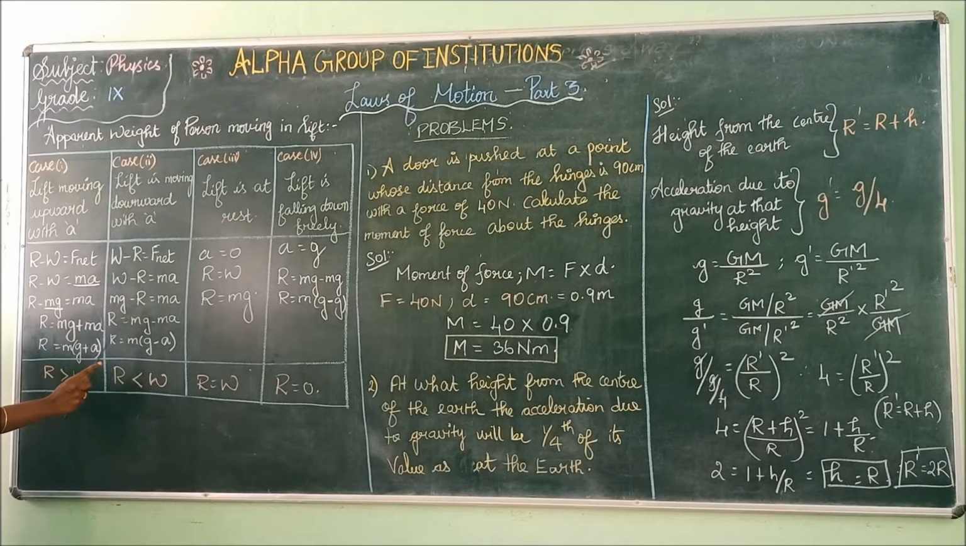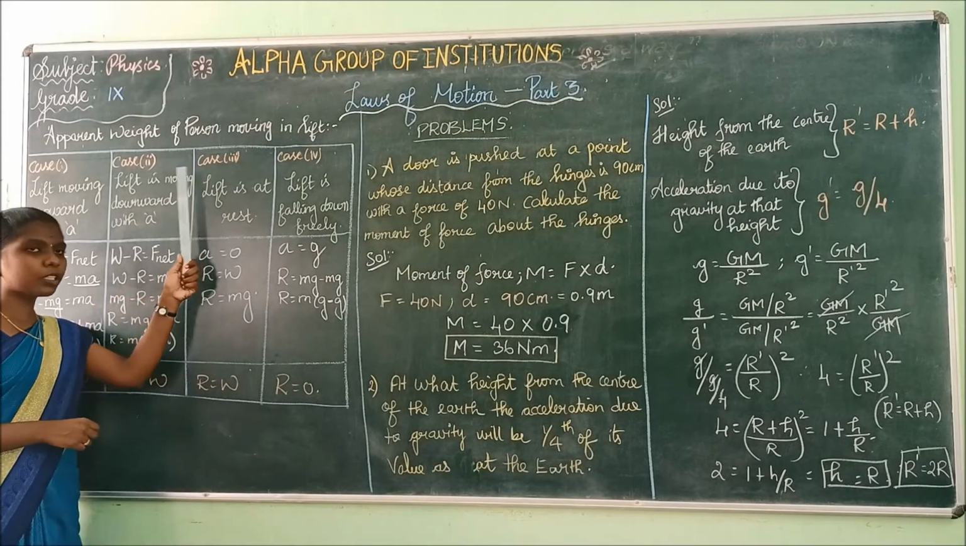Moving R to the other side, the signs change and the two minuses cancel. R is equal to mg minus ma. Now take m as common. R is equal to m into (g minus a). So R is equal to m into (g plus a) for the lift moving upward. For the lift moving downward, the apparent weight is equal to m into (g minus a). Next we shall go for the third case.